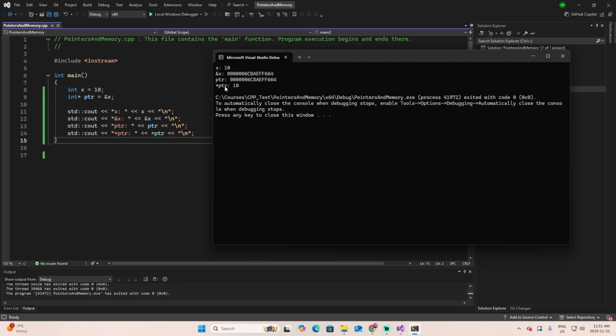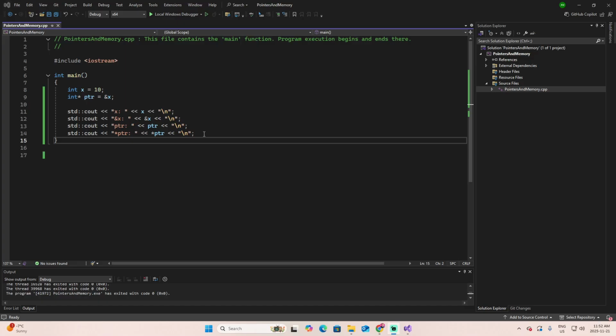But if we now dereference the pointer, which means give me what is inside that address, or give me what is inside that house, then we get again the 10. What you got to take from this is that the ampersand gives the address, and then you're using that address to access the value inside.